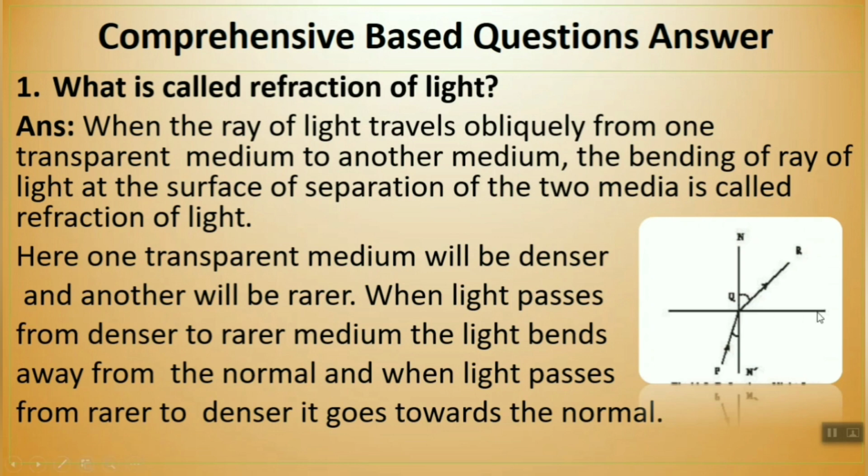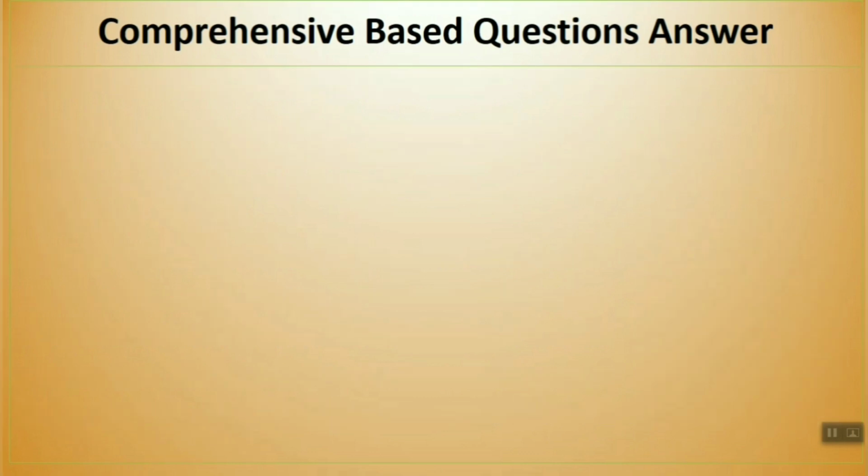Try to draw a figure also. In the first part I have written the definition, and then I have written that one transparent medium will be denser and another will be rarer. When light passes from denser to rarer medium, light bends away from the normal, and when light passes from rarer to denser, it goes towards the normal. That's it. If you want to write other information you can, but I thought that this is enough. Okay, so write this part.